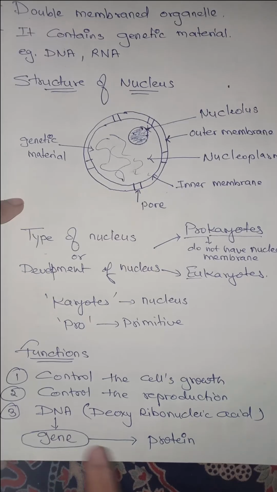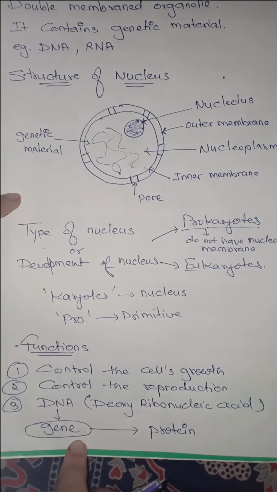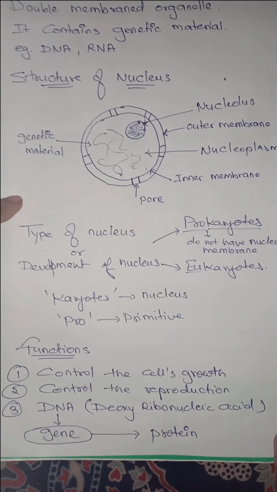So the DNA will also regulate the protein formation, which is responsible for cell growth and cell development. So genes are called the unit of inheritance.